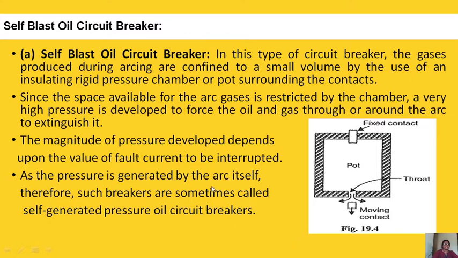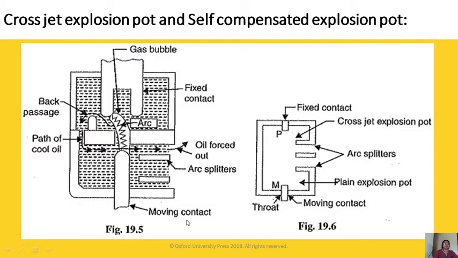As the pressure is generated by the arc itself, such breakers are sometimes called self-generated pressure oil circuit breakers. These include the cross-jet explosion pot and the self-compensated explosion pot. In the cross-jet, arc splitters are provided. In the self-compensated one, the arc is confined to a small space as well as splitters are provided, so it is called a self-compensated explosion pot.